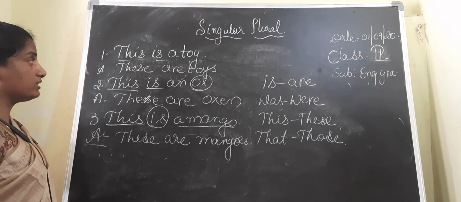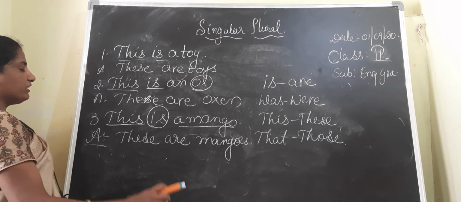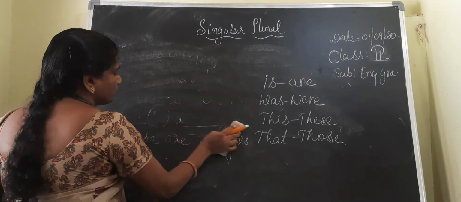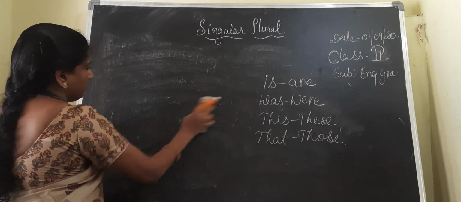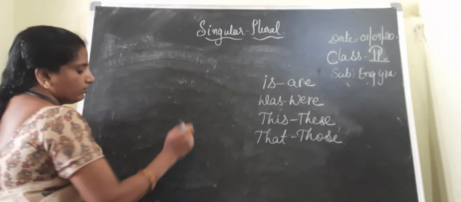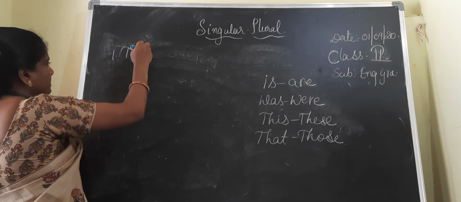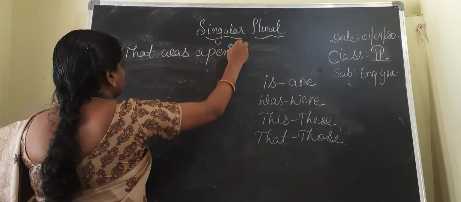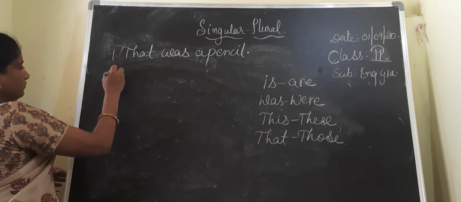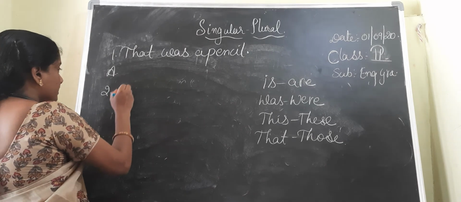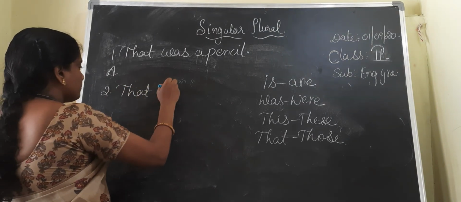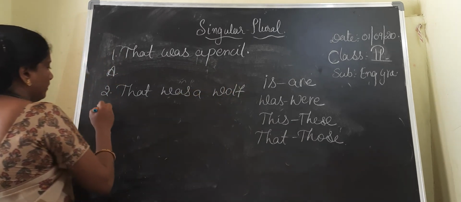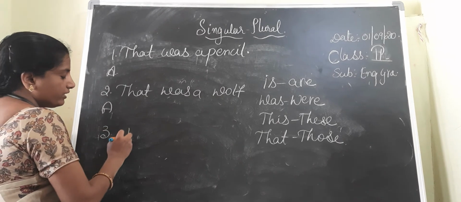In this way I have told you how to write the plural form of a given sentence with this. Now let us see with that. What happens if that is given to you, and we will conclude today's class here. That was a pencil. Second one, that was a wolf. Third one, that was a potato.